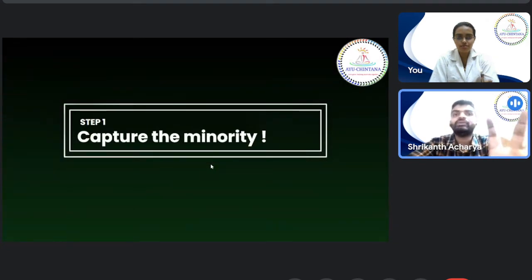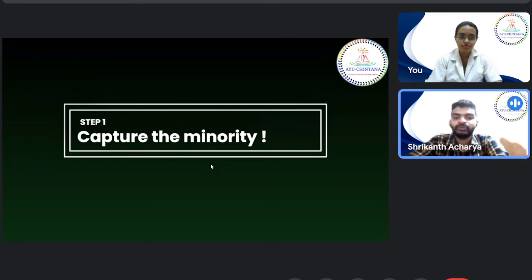So how do you memorize the rasa panchakas? First we'll go about that. For majority of the drugs you will have to memorize the rasa panchakas, not just for your exams, but also from the point of view of your clinical practice.